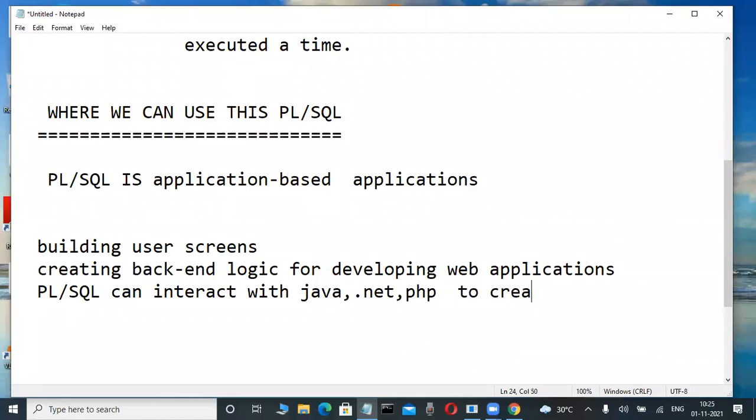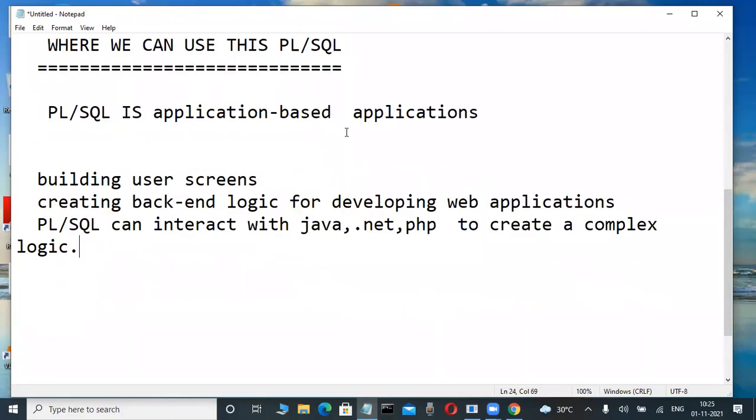To create complex logic purposes only they're using it. Not only that, as Oracle applications we are developing in so many scenarios. As ERP applications we are developing, we are using it on the back end. Again, Developer 2000 (D2K) is there as a front end to back end application. We are using it in so many applications.